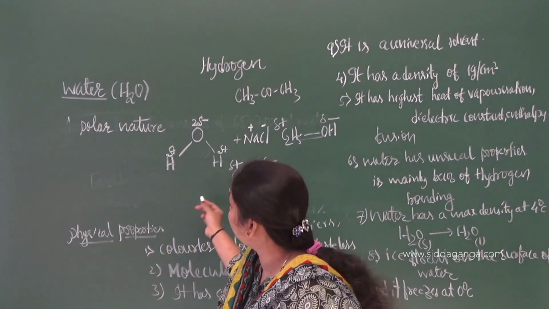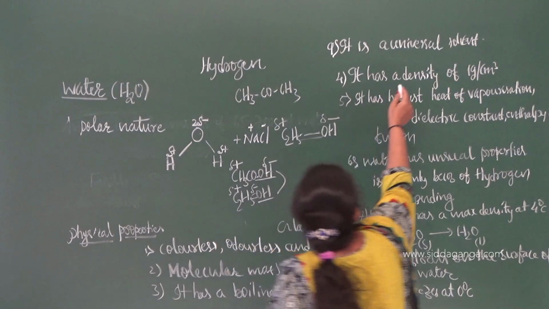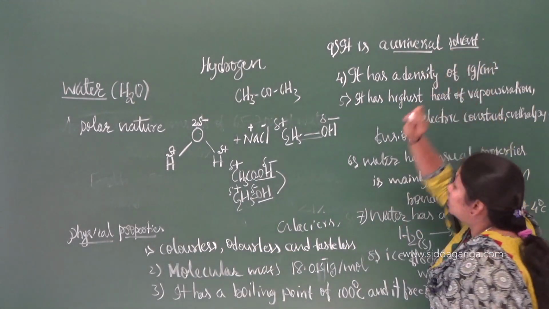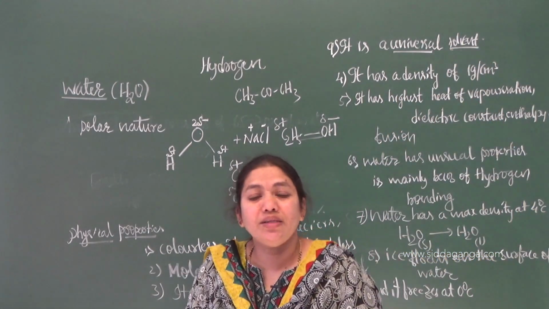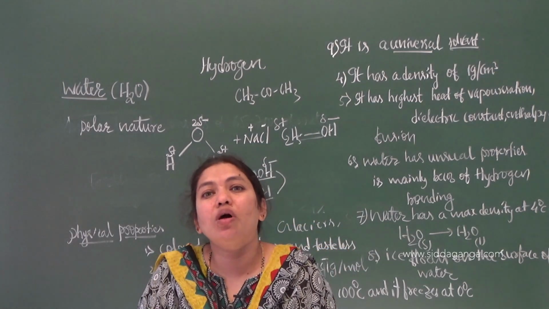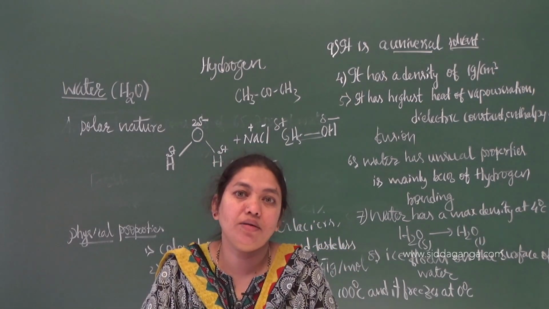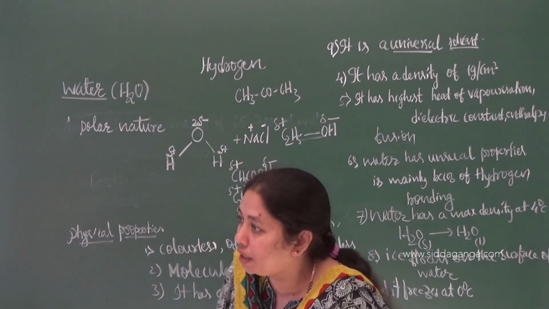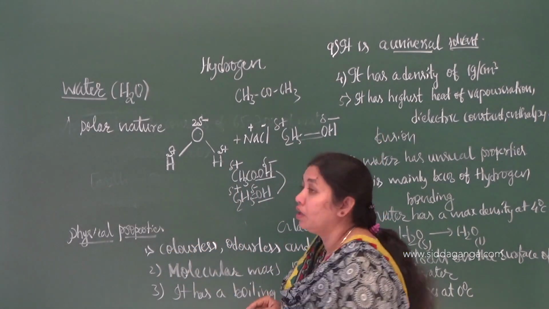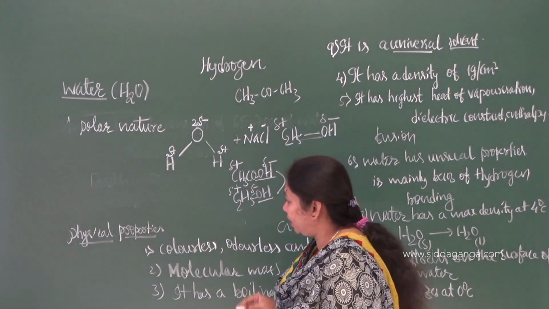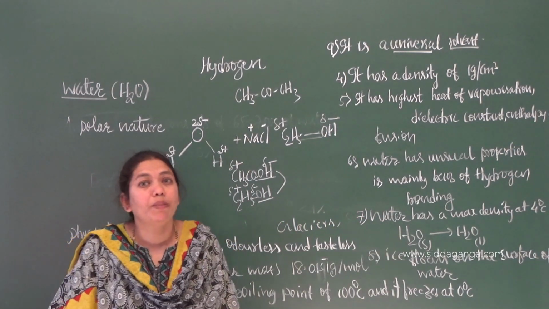These are some of the organic substances which are soluble in water. So because of this, we call water a universal solvent. What is the answer for this? Because of its polar nature, almost all ionic and some organic substances are also soluble in water. So it is called the universal solvent.